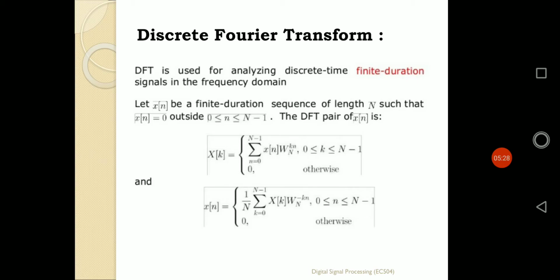So a slight difference between X of k and the reconstruction of x of n is that for the first one, the power of the twiddle factor capital omega is k n, and in the second case, for inverse discrete Fourier transformation, the power of the twiddle factor is minus k n. And in the first term, the summation is simply defined as the summation of that whole term. In the second term, that is for IDFT, the summation is divided by the value of capital N, defined by the number of points of the sequence.